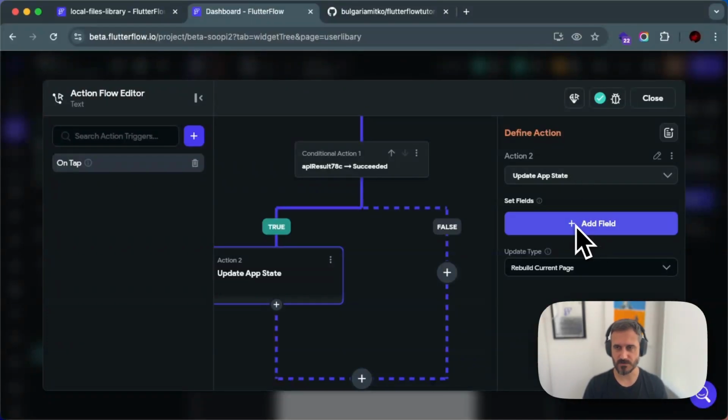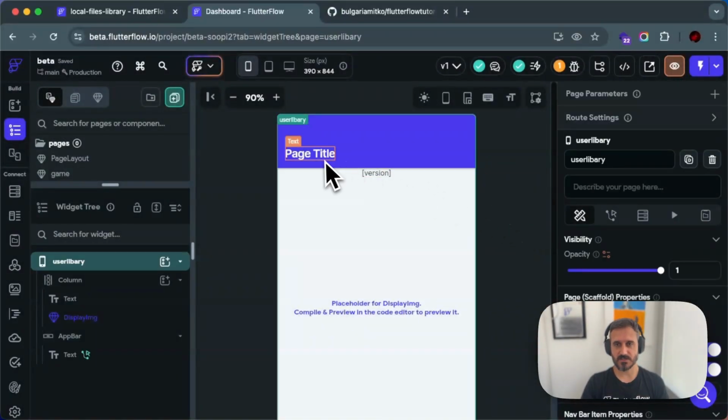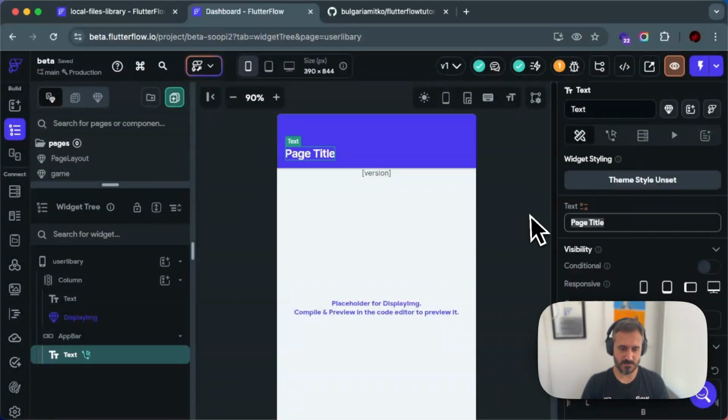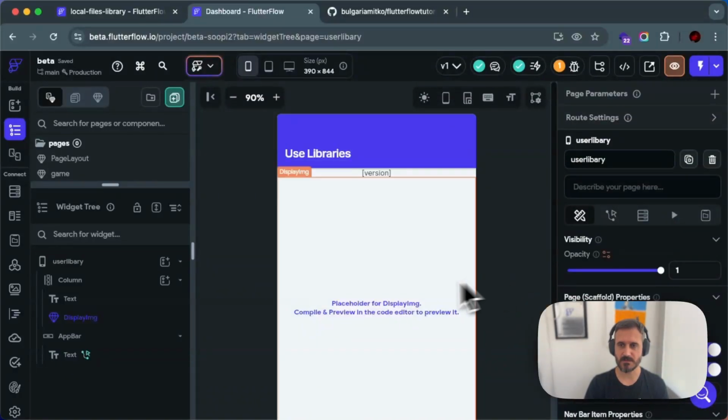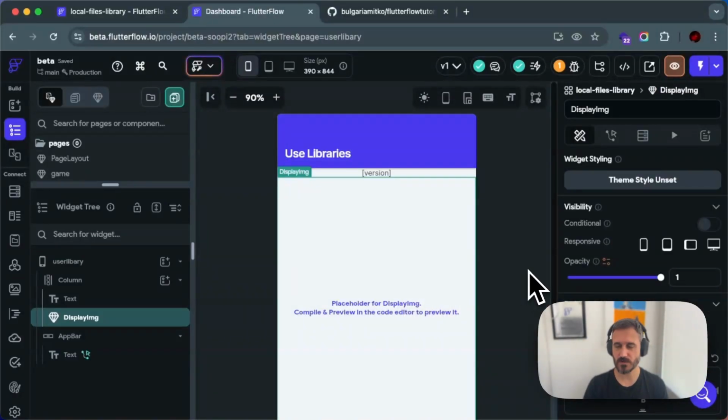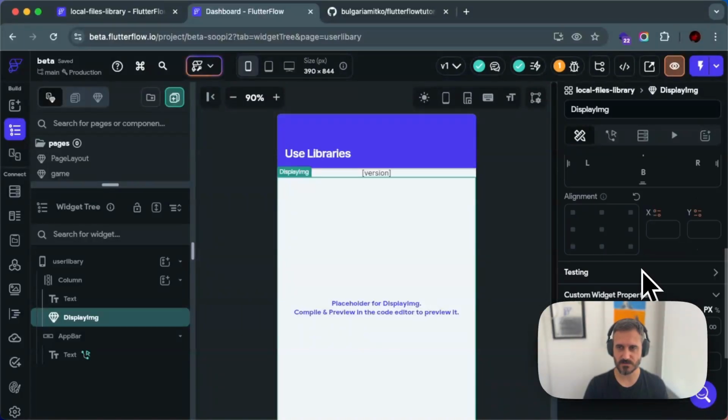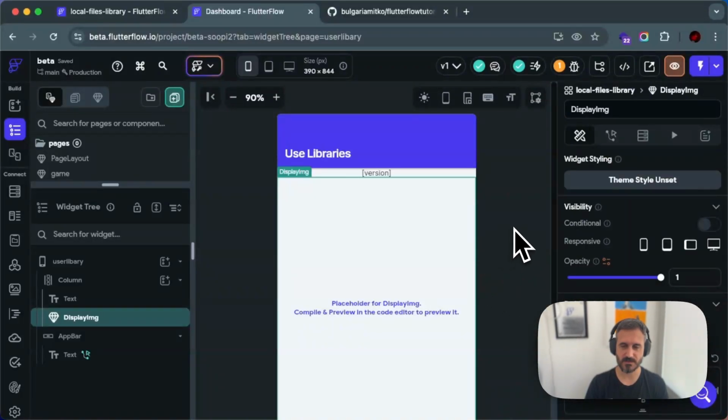Don't choose the field over here, and it will still get rid of the error. So yeah, and let's rename that to import, or maybe use libraries, and yeah, that's about it. It's definitely working. I cannot right now show you that it's working, but it's definitely working.